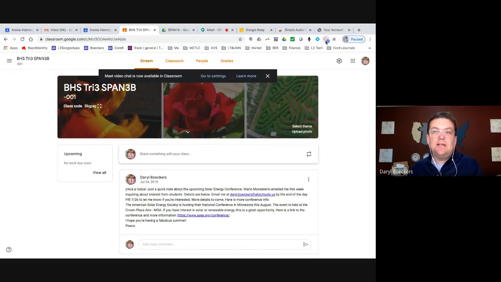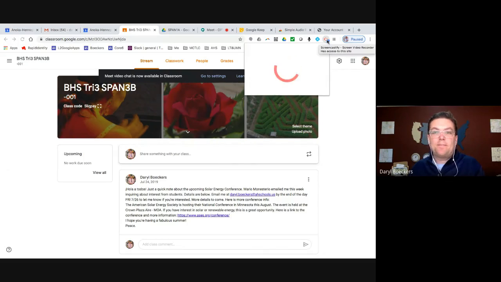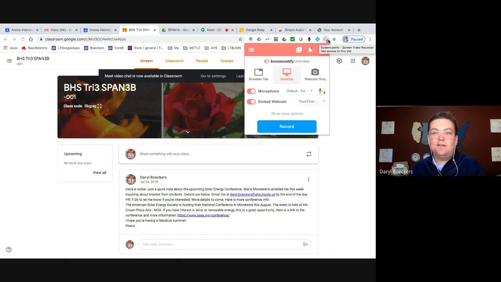So I'm clicking on this Chrome extension called Screencastify, and I have the option of doing with or without mic, and it shows you here that your mic is live and active because it's green, and you can toggle between mics.